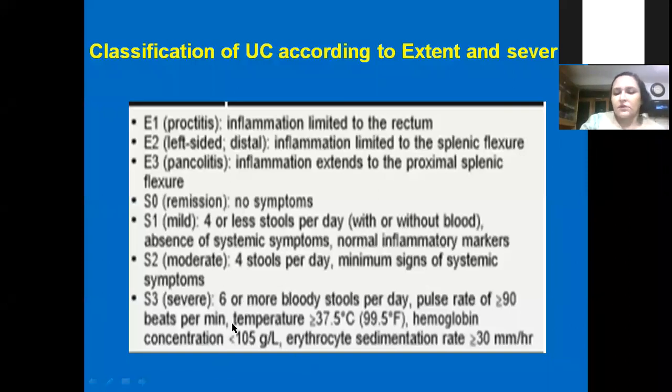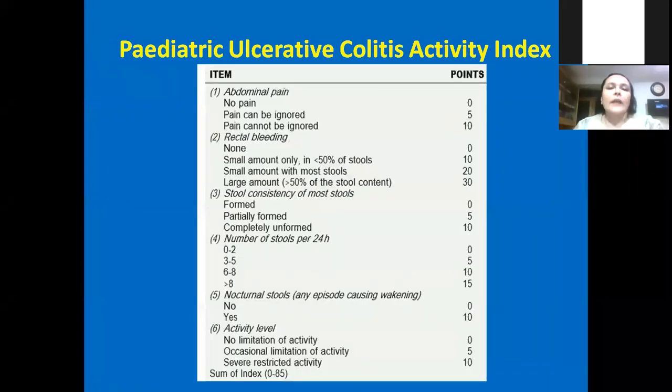These are S3. So you can stage according to that, or you can write only E1, E2, E3 along with systemic features, whatever were present. And in pediatric, we have the ulcerative colitis activity index, which is very clinical and we often use, especially when patients present with severe acute colitis.